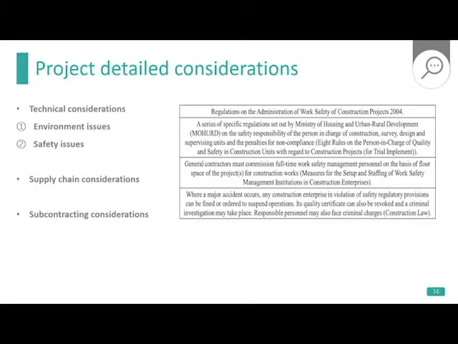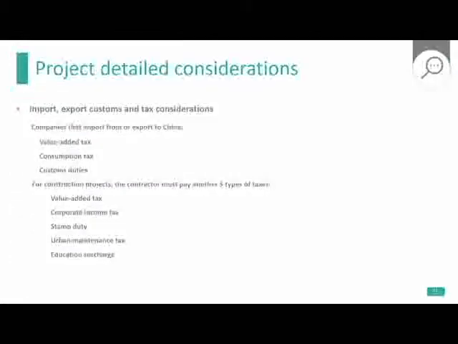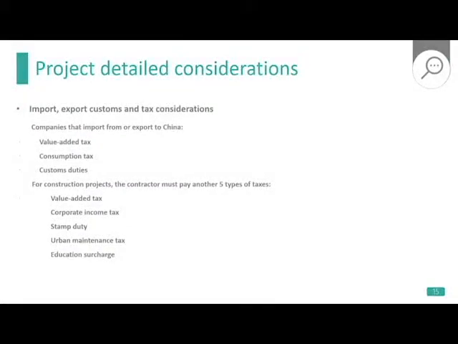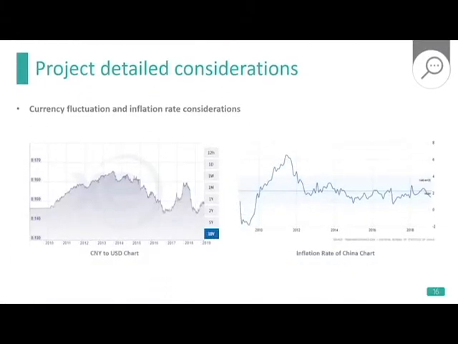For import-export customs and tax considerations, the relevant laws clearly stipulate the type of tax and amount in China. For currency fluctuation and inflation rate considerations, the stability of Chinese yuan should be considered when determining the minimum acceptable rate of return. Another important concern is the inflation rate in the host country, which will impact the price of goods, labor costs, and so on. To determine this rate will also be beneficial when doing the budget analysis.